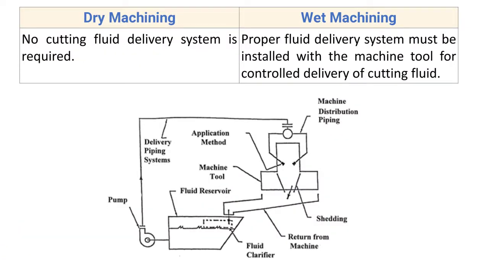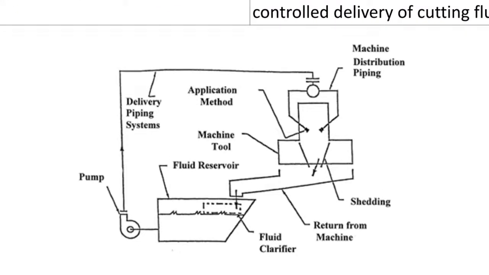Next point. For dry machining, no cutting fluid delivery system is required. This is a schematic of a cutting fluid delivery system. It consists of a fluid reservoir where you can store the cutting fluid, then the pump to pump the cutting fluid from the fluid reservoir.